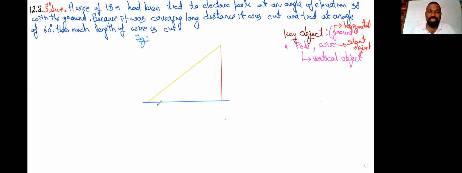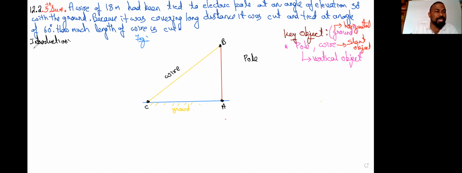If you check it out, this is the ground. I like to label this as A and this as B, which is the pole here. And I like to call this C, and this is the wire. Now we have taken the pole, the wire, and the ground. These are the three: horizontal object, vertical object, and the slant object. Let's introduce that.